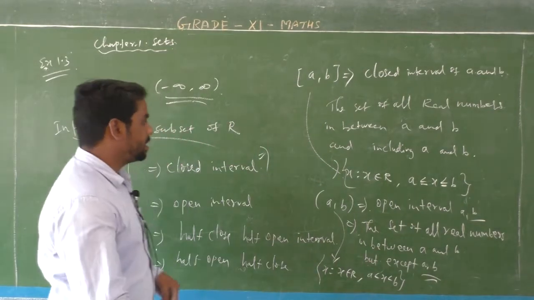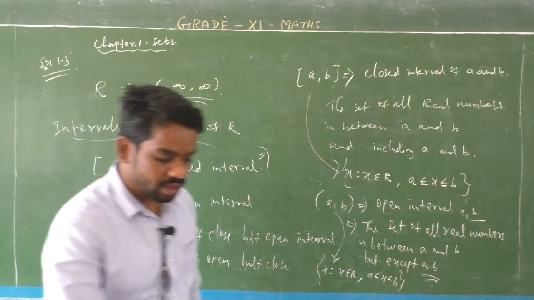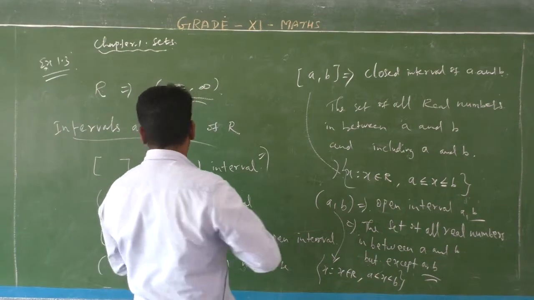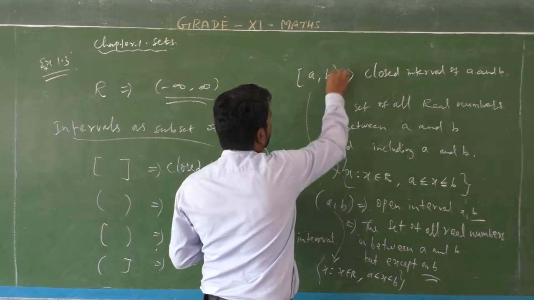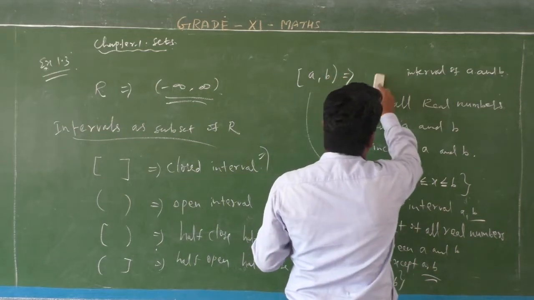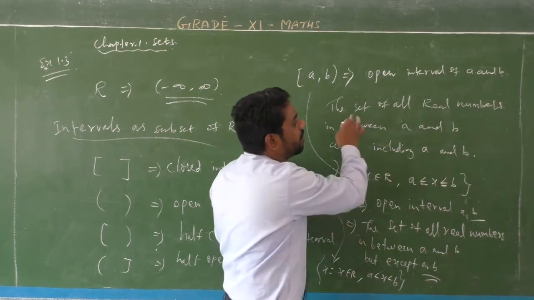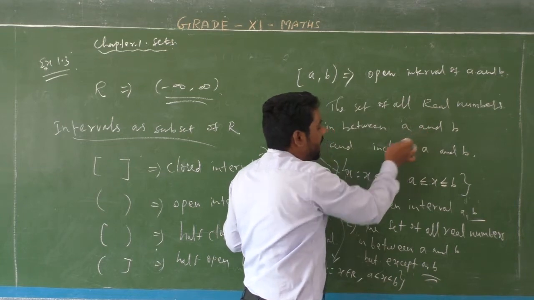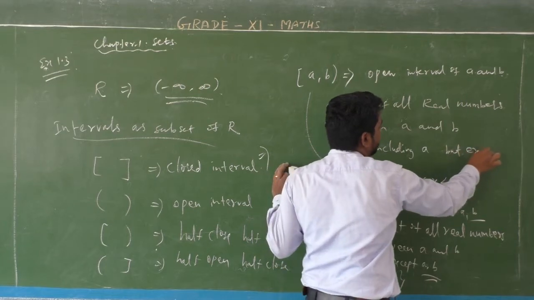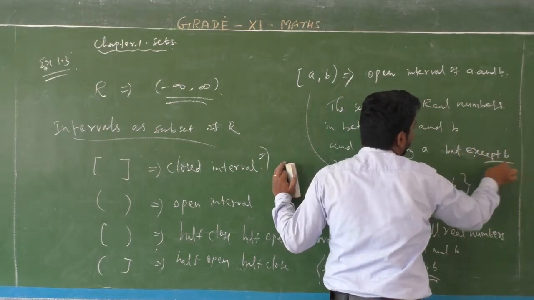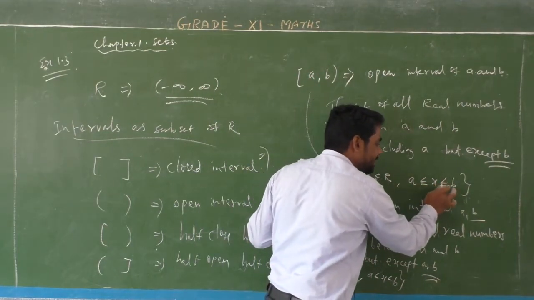Right. Next, listen. Next, first, second, okay. Next, third, fourth. Listen, students. Suppose the third one is half open, half closed. So the half open interval of a and b is the set of all real numbers in between a and b, including a but except b. B is not a value of x. This way, a is less than or equal to x and x is less than b.